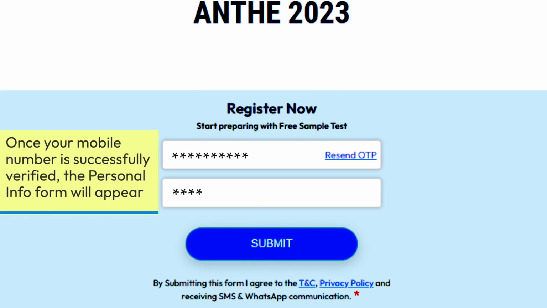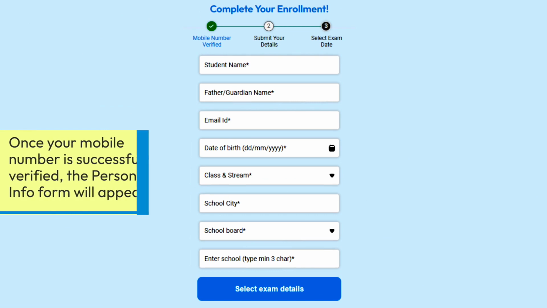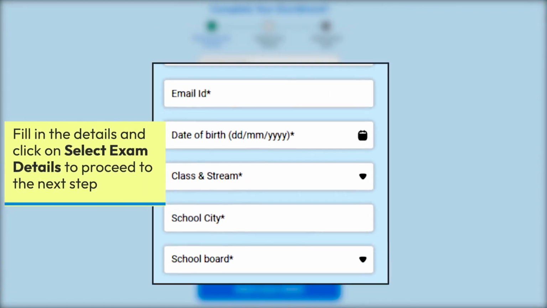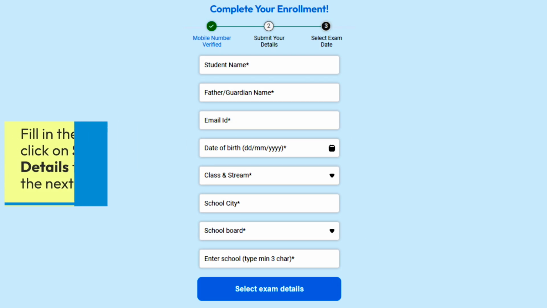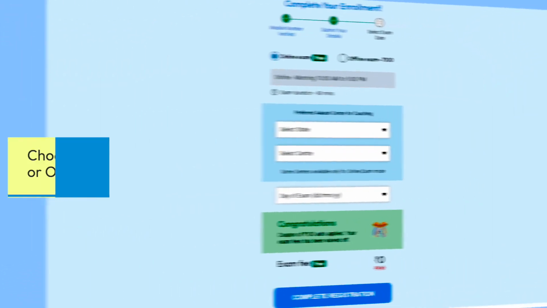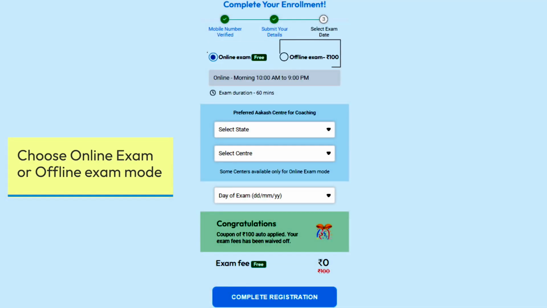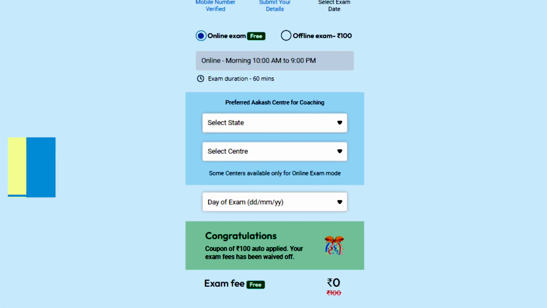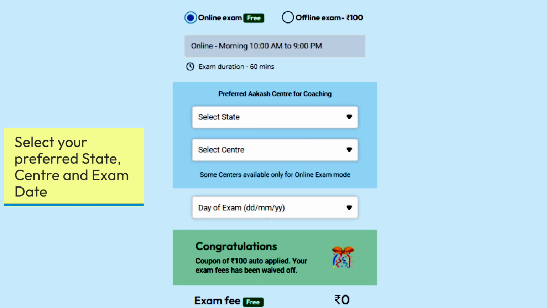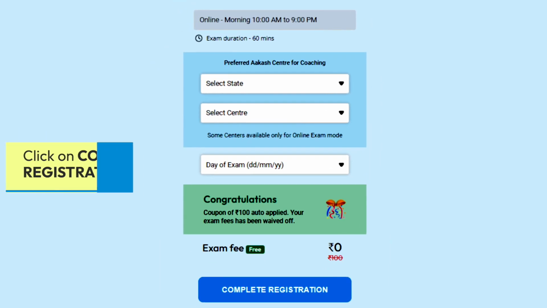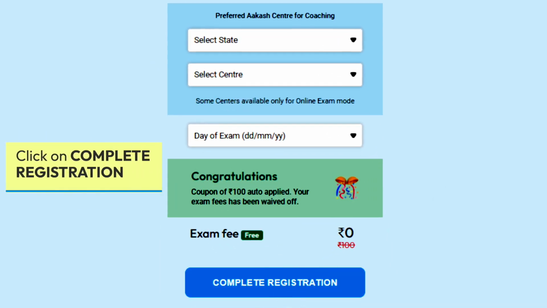Once your mobile number is successfully verified, the personal info form will appear. Fill in the details and click on Select Exam Details to proceed to the next step. On the next screen, choose from online exam or offline exam modes. Select your preferred state, center and exam date. After choosing the exam date, click on Complete Registration.